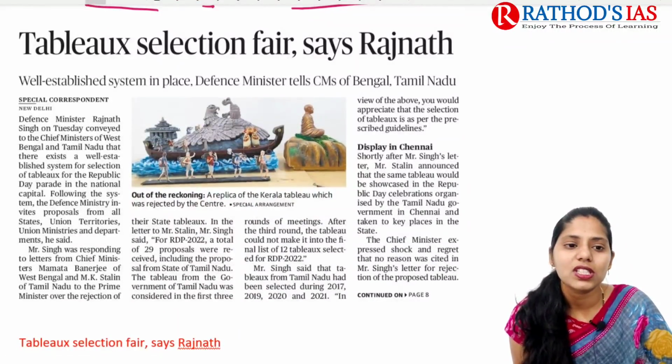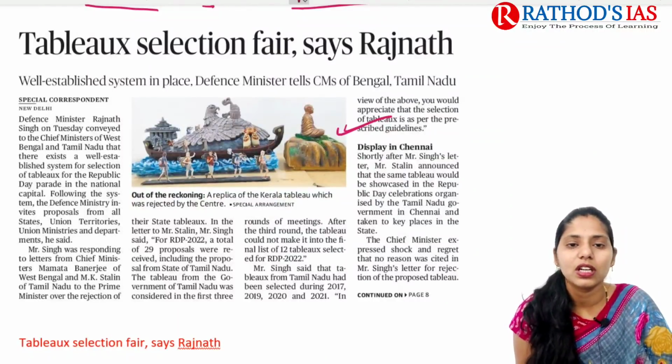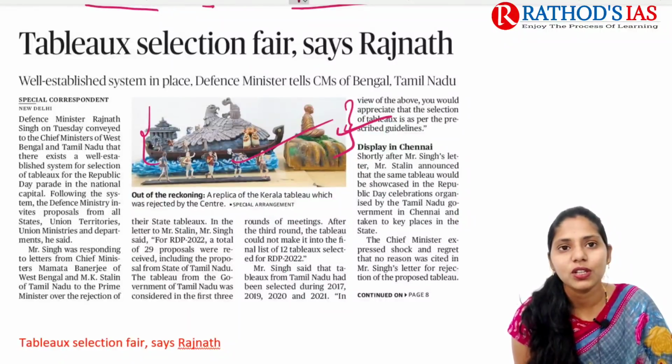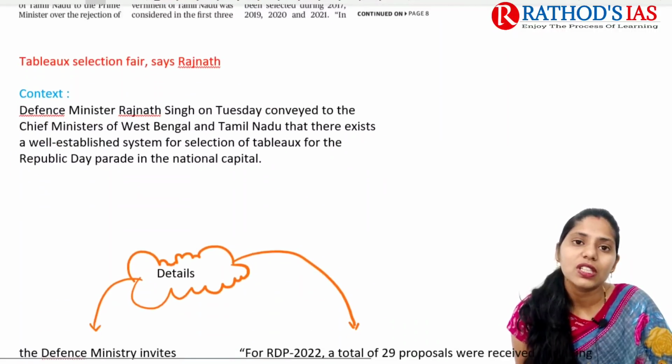And the next topic is regarding tableaux selection being fair, says Rajnath. This is a tableau, a replica of Kerala's tableau, but this tableau may be rejected by the Center. Because of this, there is something going on between the Center and the states. Now let us try to see the context.